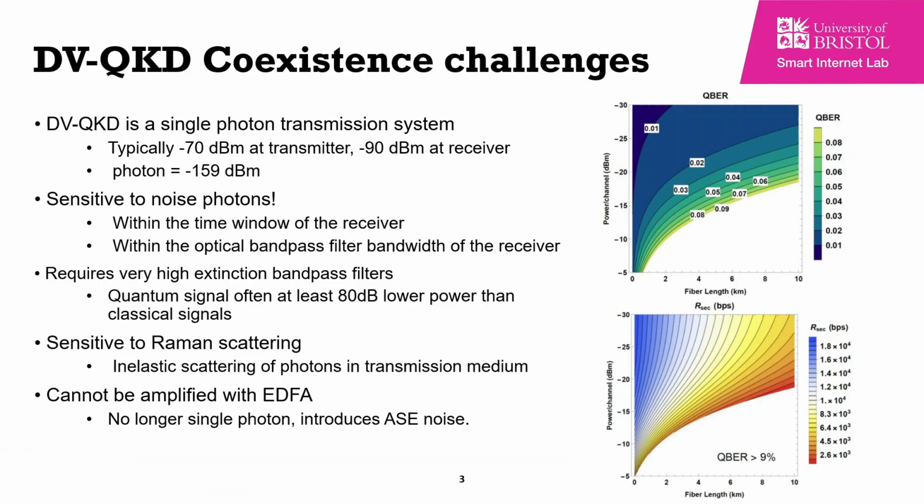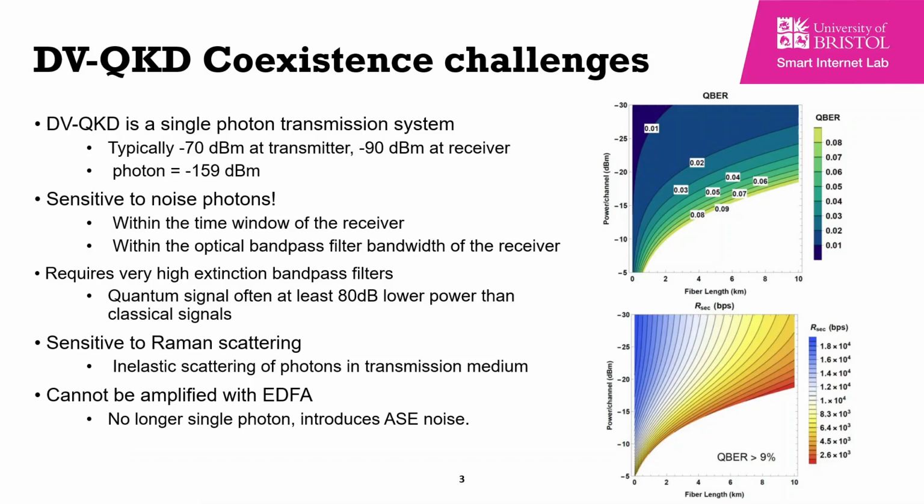Coexisting discrete variable quantum key distribution systems with the classical channels presents a great challenge. Since the QKD system is a single photon transmission system, where typically the transmitter transmits at around -70 dBm and the receiver sensitivity is around -90 dBm, the system is extremely sensitive to noise photons within the time window of